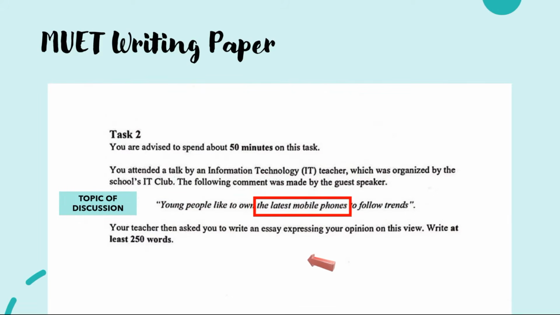The next phrase is the latest mobile phones. Here, it is not talking about simply having a mobile phone. The topic is talking about the latest mobile phones that has just come out. These new models would come out with better features, higher technology, and would often be expensive to buy.